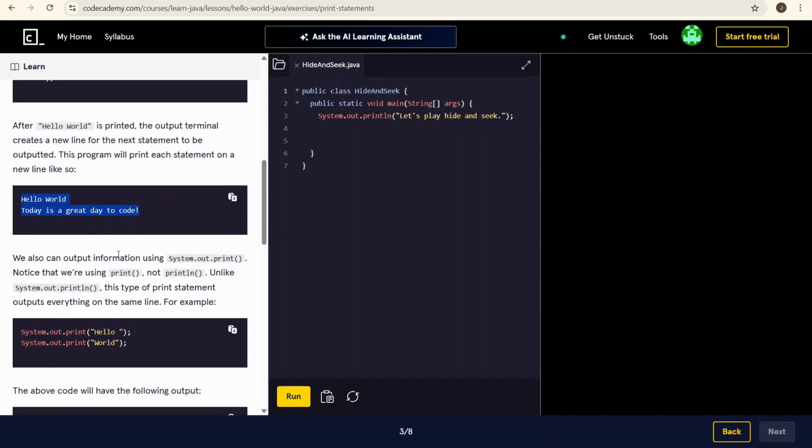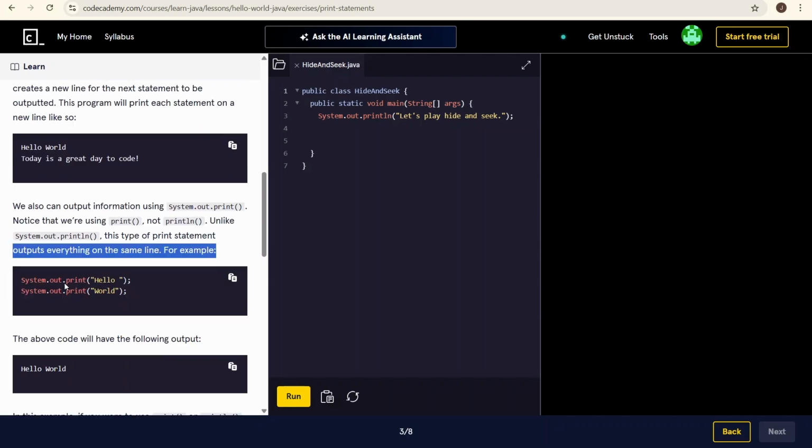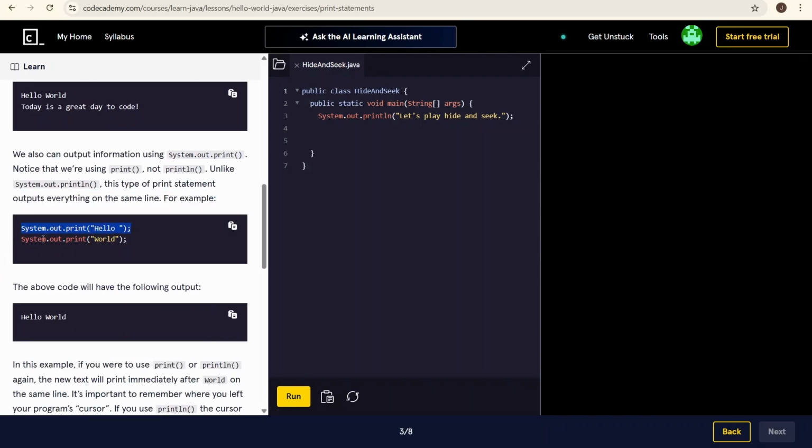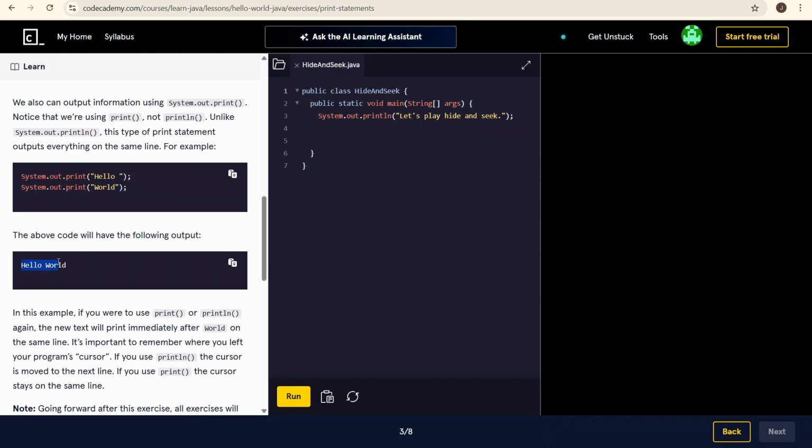Hello world, today is a great day to code. We can output information using System.out.print. Notice that we're using print, not println, unlike System.out.println. This type of print statement outputs everything on the same line. For example, print hello, print world would print hello world.